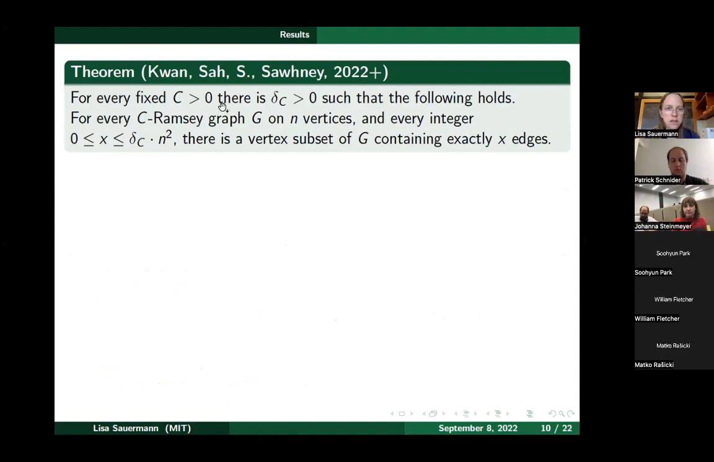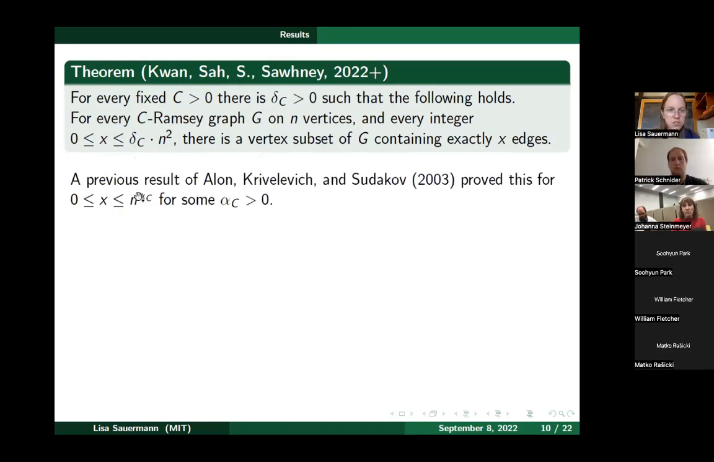Okay, so here's again our theorem, where we prove that this conjecture is true, so that we can indeed always find a vertex subset containing exactly x edges in a C-Ramsey graph G, for every x within these bounds. As I just said, a previous result proved this for the smaller range of x from 0 to n to the alpha. And so when we want to prove this, we can assume that our x is at least n to the alpha, because the other range, when x is smaller than n to the alpha, is already covered by this previous result.